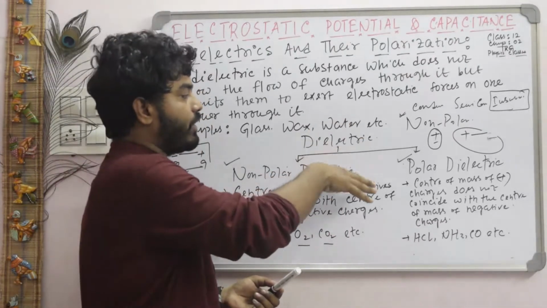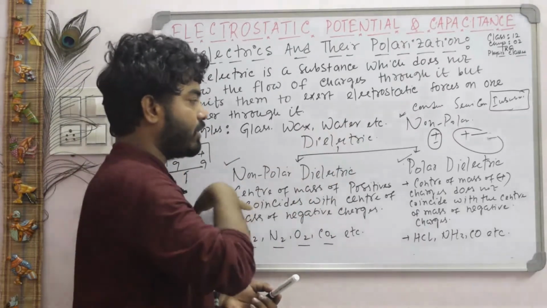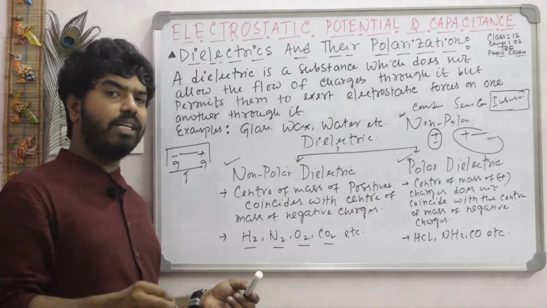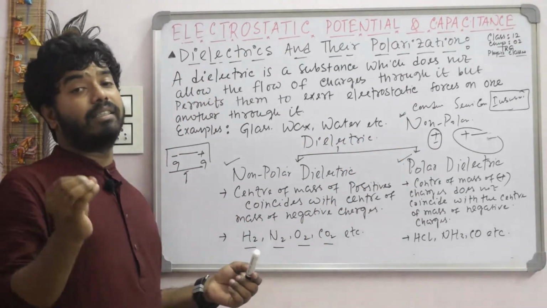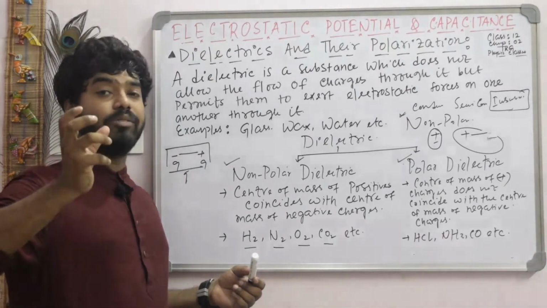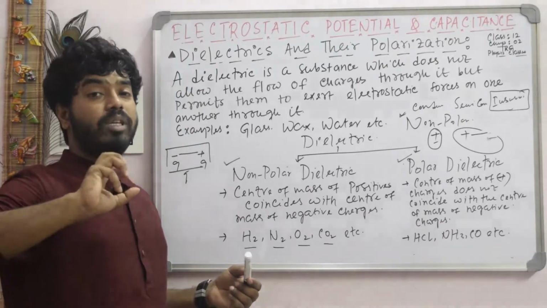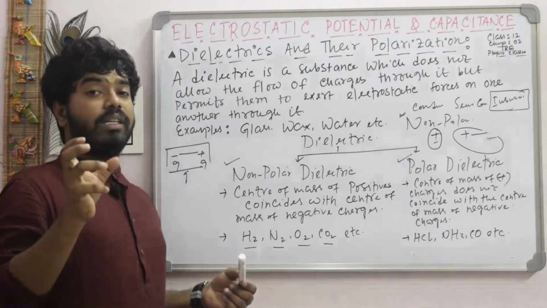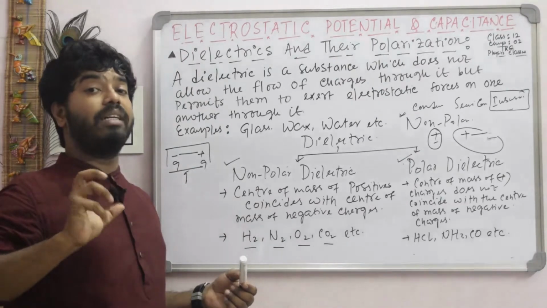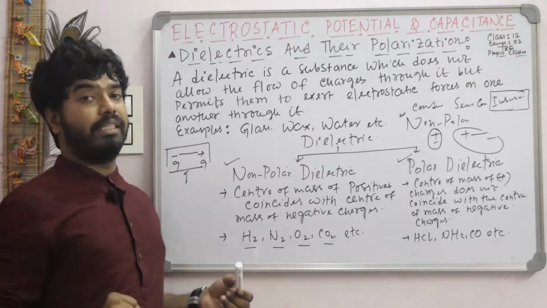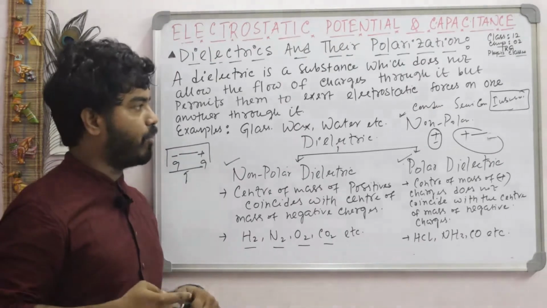So this is the classification of dielectrics, two types: non-polar and polar dielectric. And what is a dielectric? A dielectric is an insulator in the presence of an electric field. In an insulator, if we consider the small movement of electrons inside the atoms, this small movement gives an important electrical property, and this property is named dielectric. What is this important electrical property?